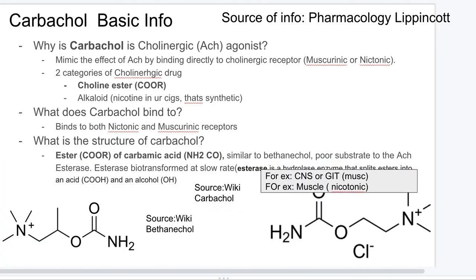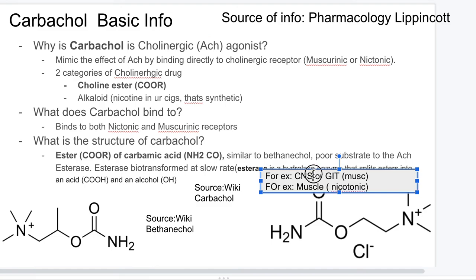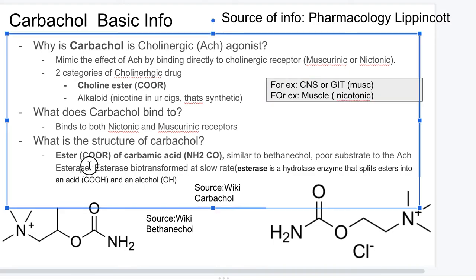But we can put this into a choline ester, due to the fact that there is a choline ester plus a carbamic acid. So your first question must be, what is a carbamic acid? I'm going to be explaining that to you guys. Just give me a minute. Like I said, it's resistant to rupture by acetylcholinesterase, and can be biotransformed at a very slow rate. What is esterase? I believe I got this full definition from Wikipedia.